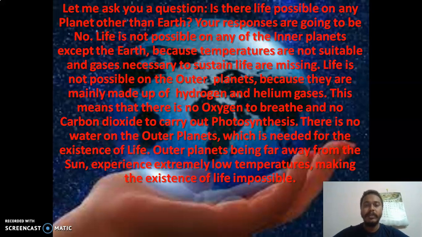We will see that on the inner planets, except the Earth, the temperatures are not suitable and gases necessary to sustain life are missing, like oxygen. Life is not possible on the outer planets also because they are made up of hydrogen and helium gases. This means that there is no oxygen to breathe and no carbon dioxide to carry out photosynthesis. There is no water on the outer planets, which is needed for the existence of life. So outer planets, being far away from the sun, experience extremely low temperatures, making the existence of life impossible.